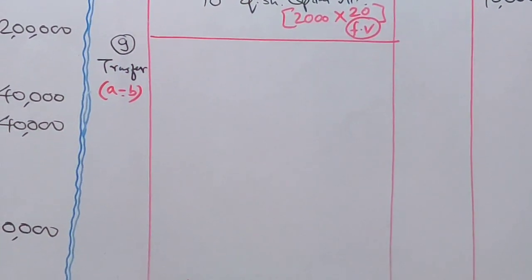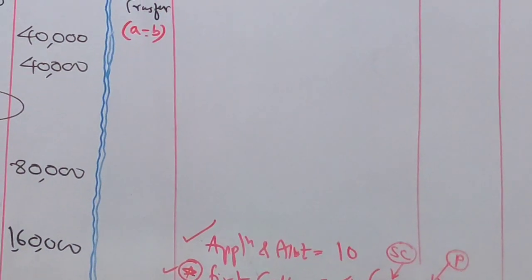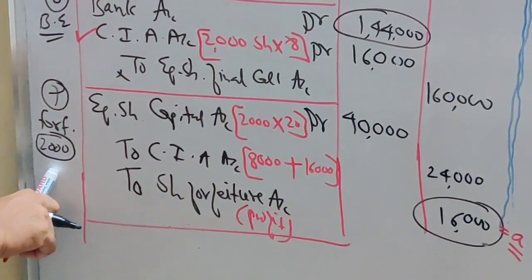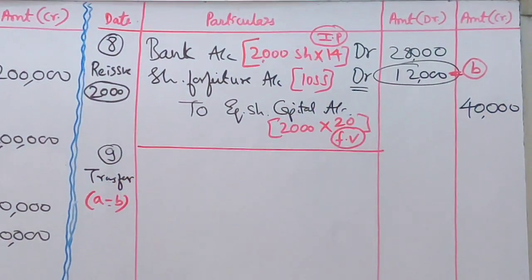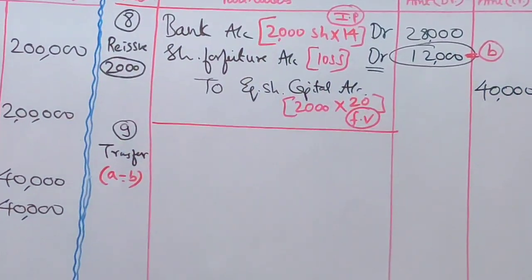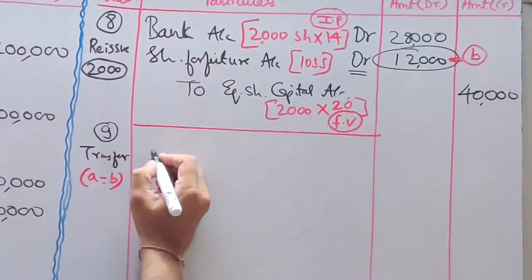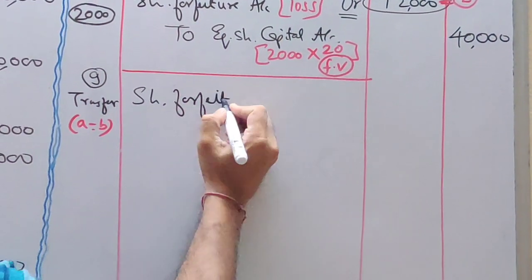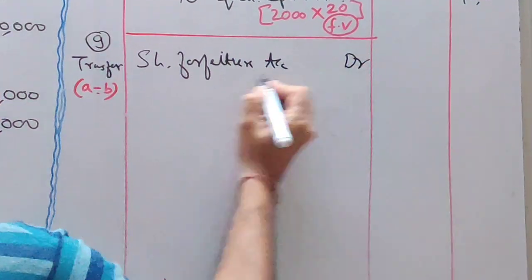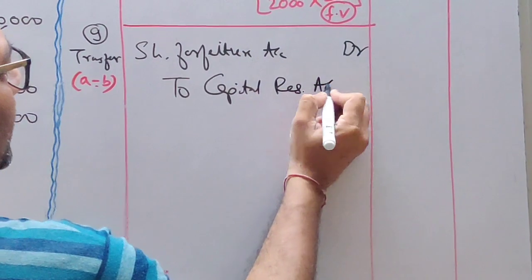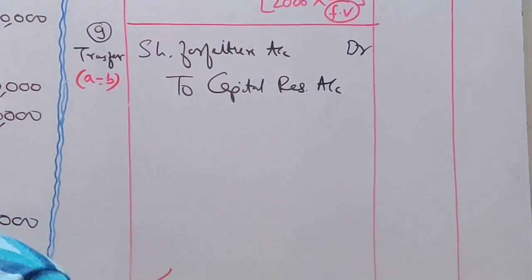Am I clear? So when you do A minus B, you have to check. What will you check? How many shares were forfeited? 2,000. How many shares have you reissued? 2,000. Your forfeited shares and reissued shares must be equal. Then you can do A minus B. And what will be your entry for transfer? Share forfeiture account. You are transferring to capital reserve. So your entry will be share forfeiture account debit to capital reserve.